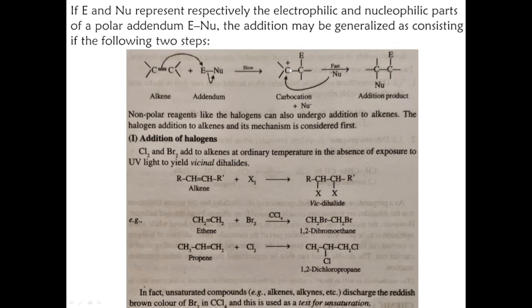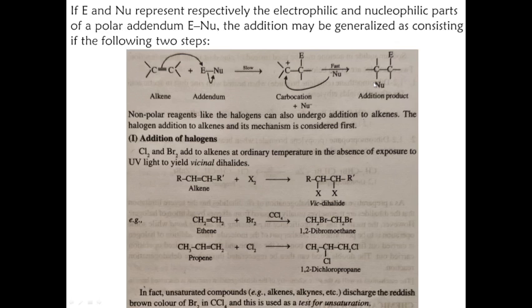A carbocation is formed, and this carbocation can be easily attacked by a nucleophile. This Nu is the nucleophile, a negatively charged species, and then we get the addition product. You have to note here that the nucleophile and the electrophile add in opposite directions. So this reaction is actually an anti-addition reaction.